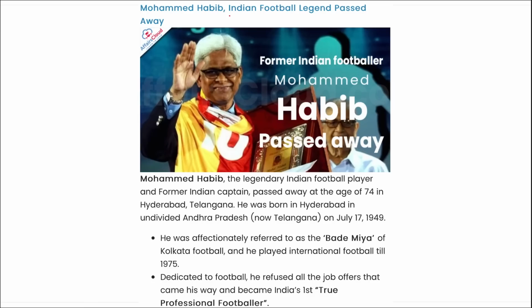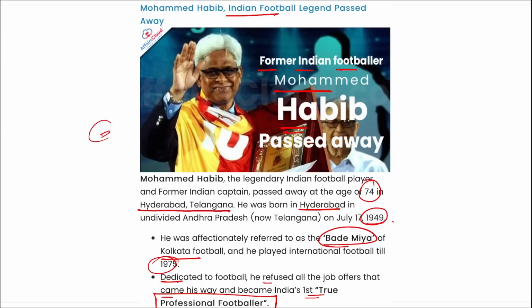Next is Mohammad Habib, an Indian football legend who recently passed away. As you can see him in the picture, former Indian footballer Mohammad Habib has passed away at the age of 74 in Hyderabad, Telangana. He was born in Hyderabad in Telangana in 1949. He was referred to as Bade Mian of Kolkata football and played international football till 1975. He dedicated himself to football and refused all the job offers that came his way, and became India's true professional footballer, that is Bade Mian, and he recently passed away.